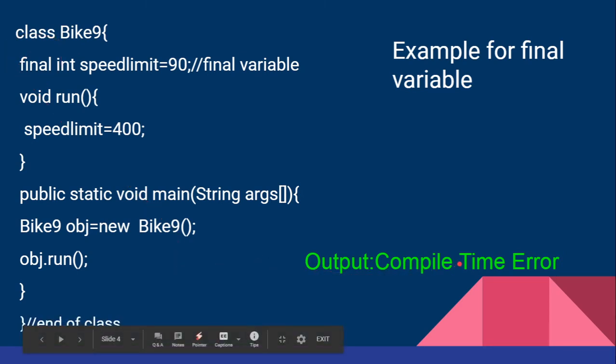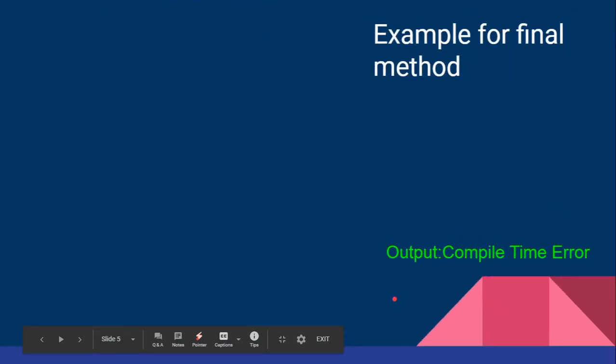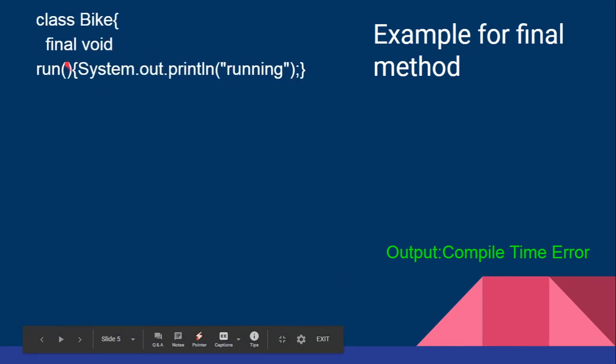Now let us see the next example of how the final method is used and what is the result of using the final method. So class Bike, final void run. Now we are using run as the method which is final, and we are declaring the function with System.out.println running. This is the content of this function run.